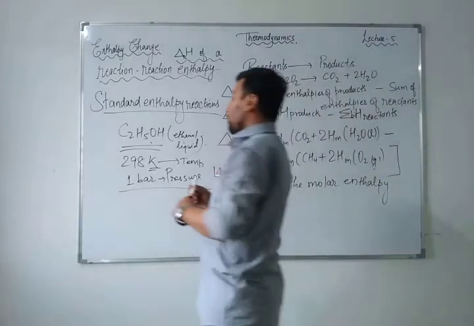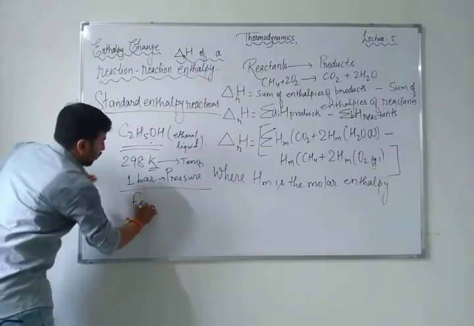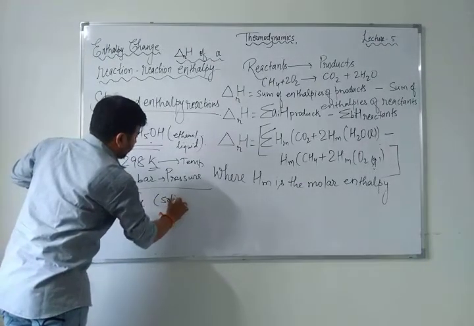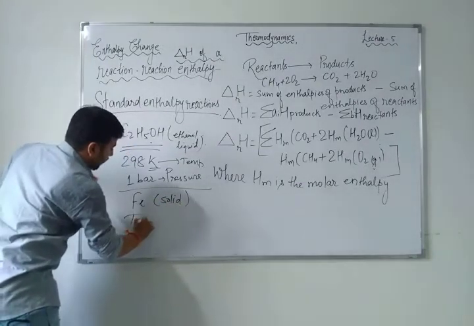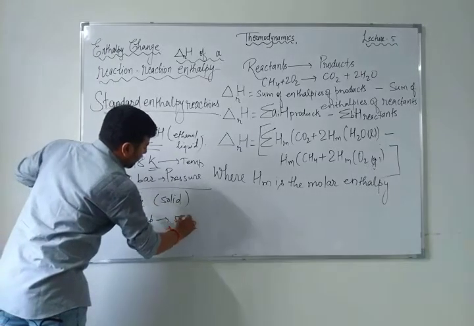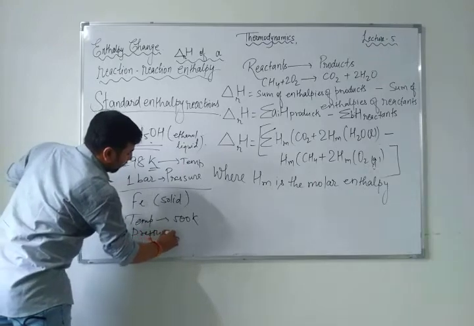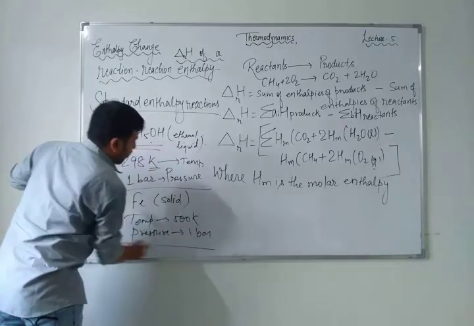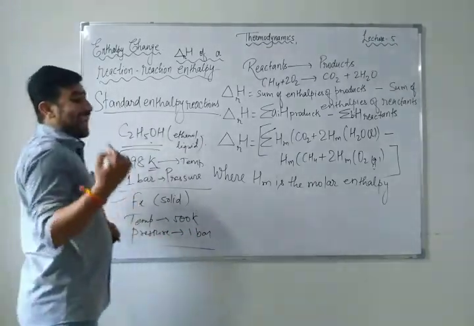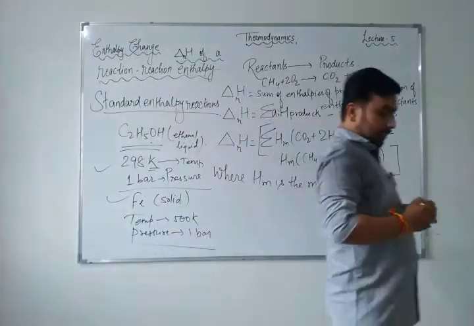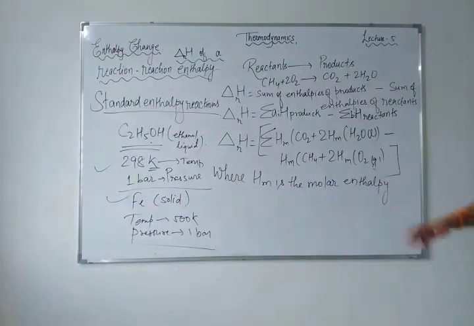If I talk about solid iron, here the temperature will be 500 Kelvin and the pressure will be 1 bar. So now these are also standard states of these substances.